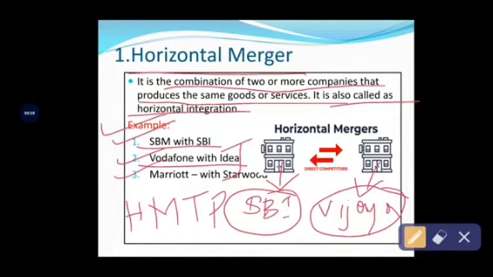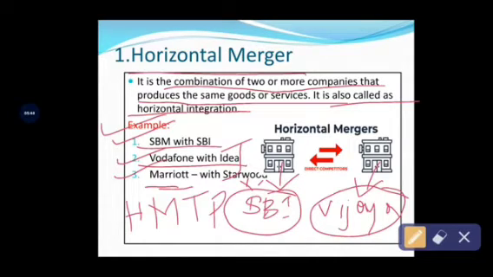See, Marriott is a hotel, and Starwood is a restaurant. Both enterprises and business organizations provide similar types of services, that is, hotel services, to their customers. So when these types of organizations decide to merge together, ultimately it comes under horizontal merger. These are the examples.